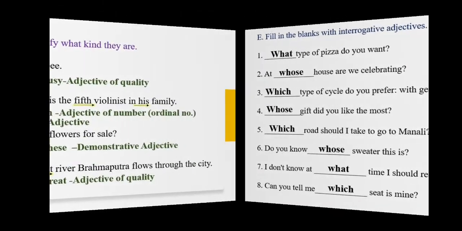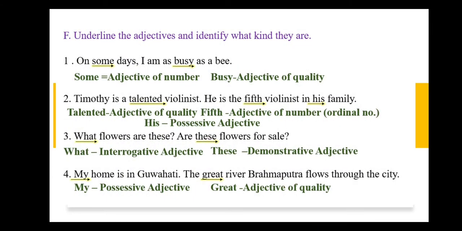Let's go to number F. Here we have to underline the adjective and identify what kind they are. Clear? So as I have told you earlier, I hope you have understood all the types from the very beginning. Let me just remind you of all the kinds. The first was adjective of quality, second quantity, third number, fourth demonstrative, fifth possessive, and the sixth, which we did right now, was interrogative adjective. Done? So let us do the exercise.